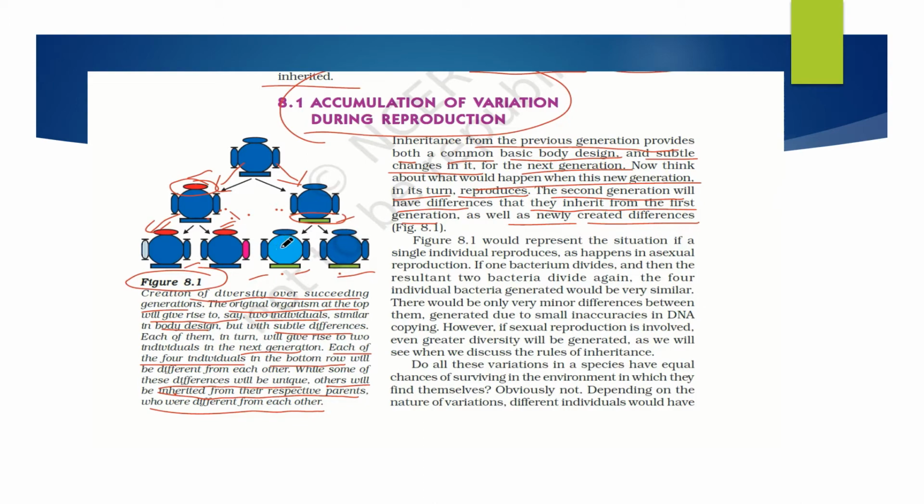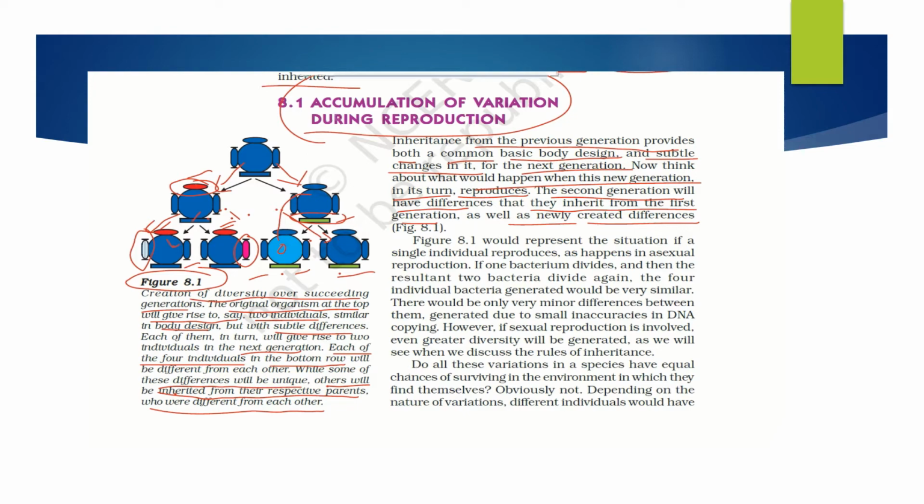But here the body color is different. Here one hand has turned out to be pink. Here this part has turned out to be blue with some stripes. This shows several variations, and some characters they have like those of their parents. This is what we are going to explain in today's lesson.